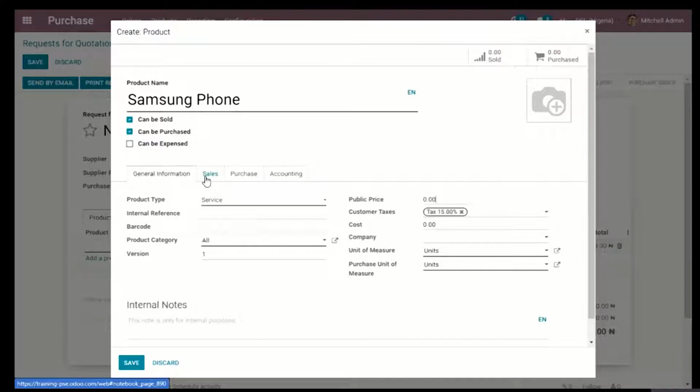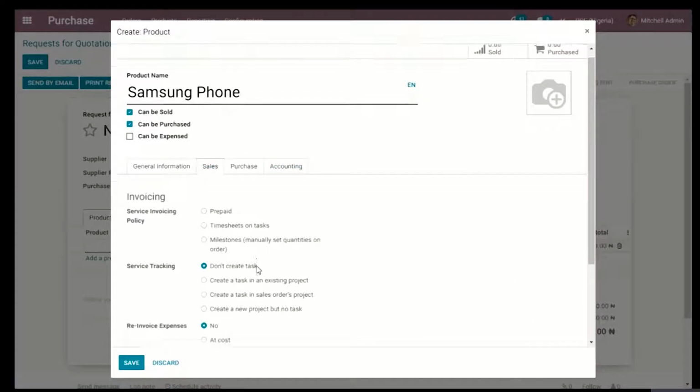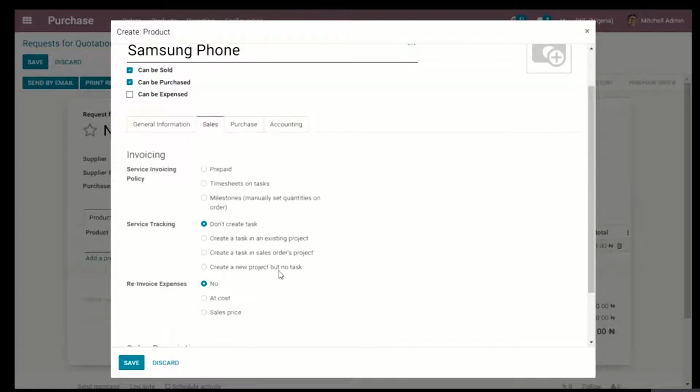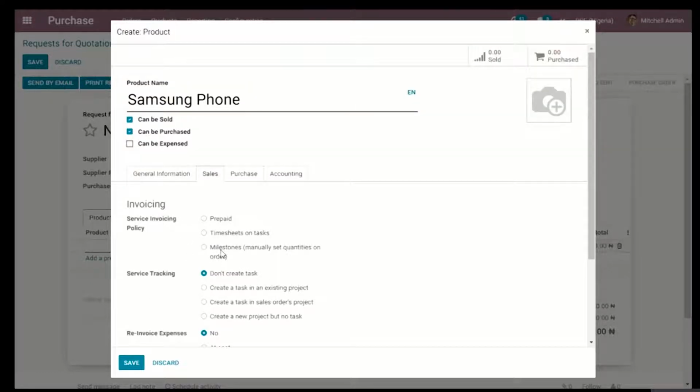And if you notice, we have some other tabs there. We have sales, we have purchase, and we have accounting. I'm going to click on the sales tab, which has a series of options that are not compulsory for us to fill in. But concerning invoicing, it's asking if we should invoice on this product based on prepaid, or on a timesheet, or milestone, and this probably has to do with some other module of Odoo,